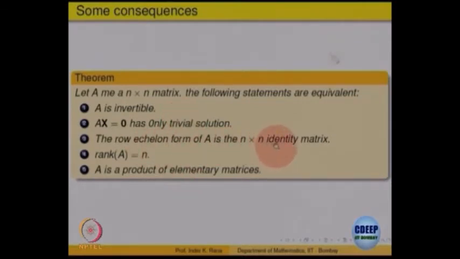The row echelon form should be the identity matrix. Invertibility is the same as saying that the rank is equal to n: the number of non-zero rows must be the same as the number of variables, and that is the same as the number of rows or columns, since it is a square matrix, and a product of elementary matrices. So there are various ways of saying when a matrix is invertible. All are the same, but they are different ways of saying the same thing.